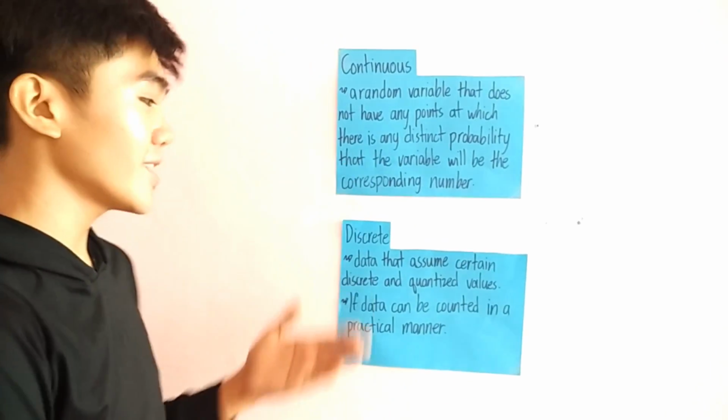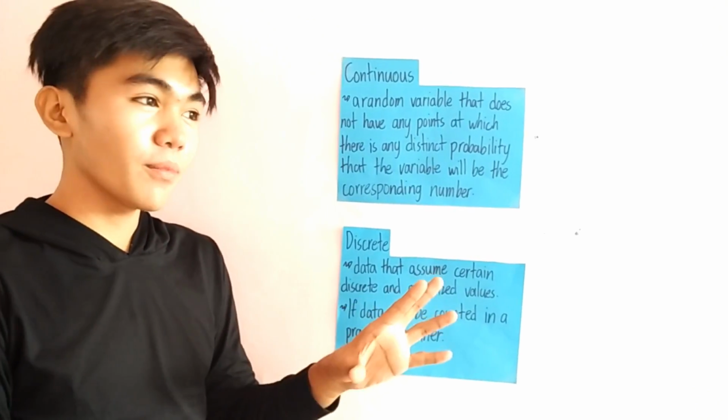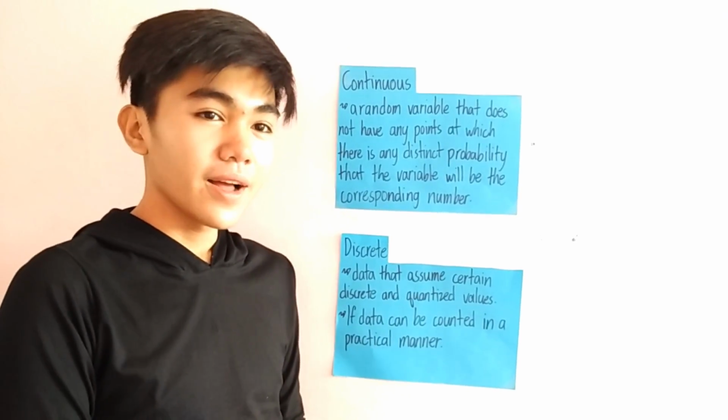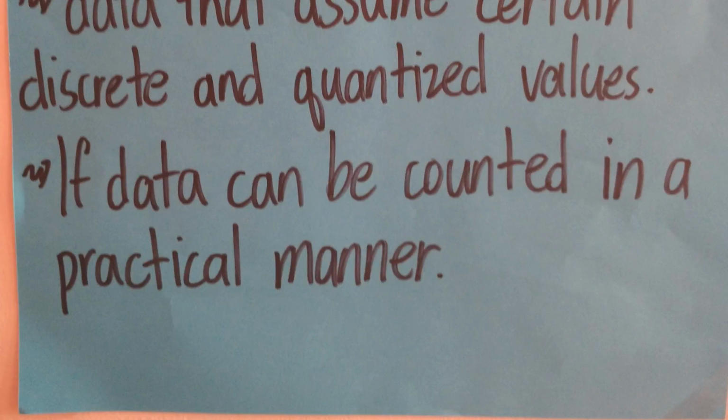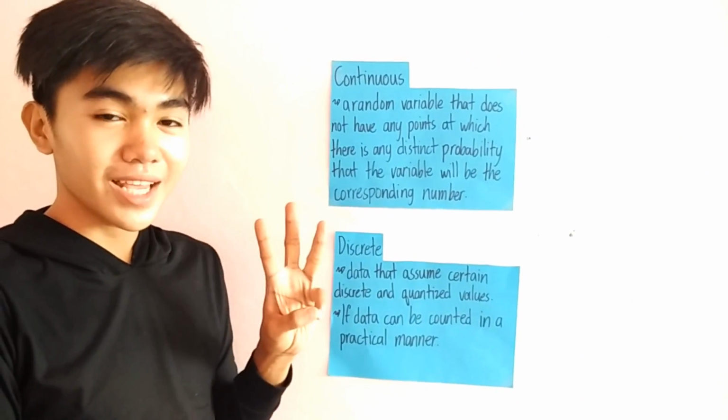And the second one is discrete distribution. Data that assume certain discrete and quantized values, such as any whole number, and data that can be counted in a practical manner, such as 1, 2, and 3.